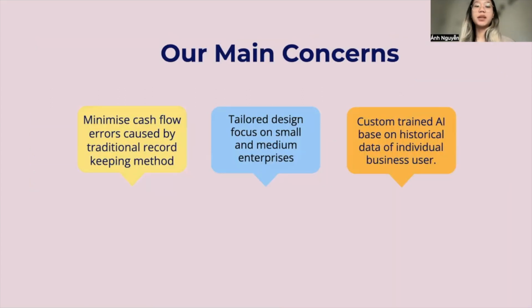Whereas our main concern is minimizing cash flow errors caused by traditional recording methods, which is one of the most popular record-keeping methods within small and medium businesses. Our program is tailor designed for small and medium enterprises, with custom AI trained on the historical data of individual business users. To best suit their needs, we have included a number of features that the other AIs couldn't provide, which are expense control, anomaly detection, automatic classification of transactions, and an alert system.